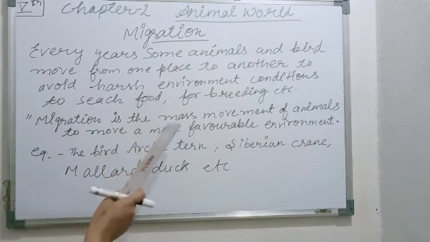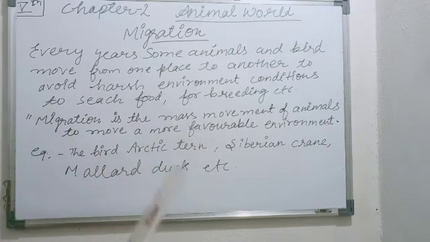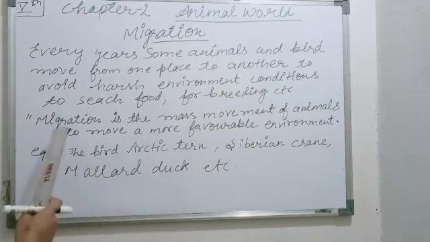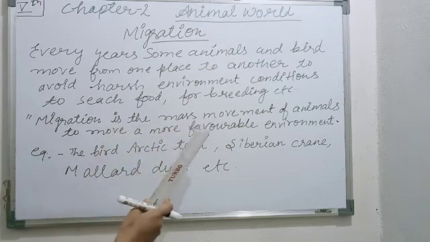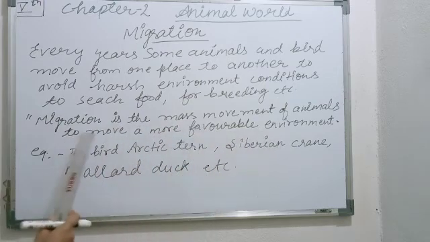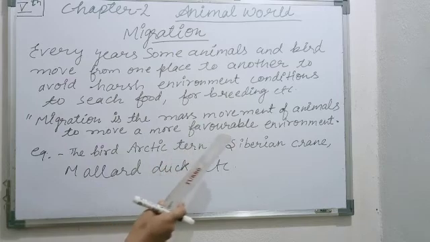Migration is the mass movement. It means a large number of animals can move from one place to another, and a large number of birds can move from one place to another. So migration is the mass movement of animals to a more favorable environment.